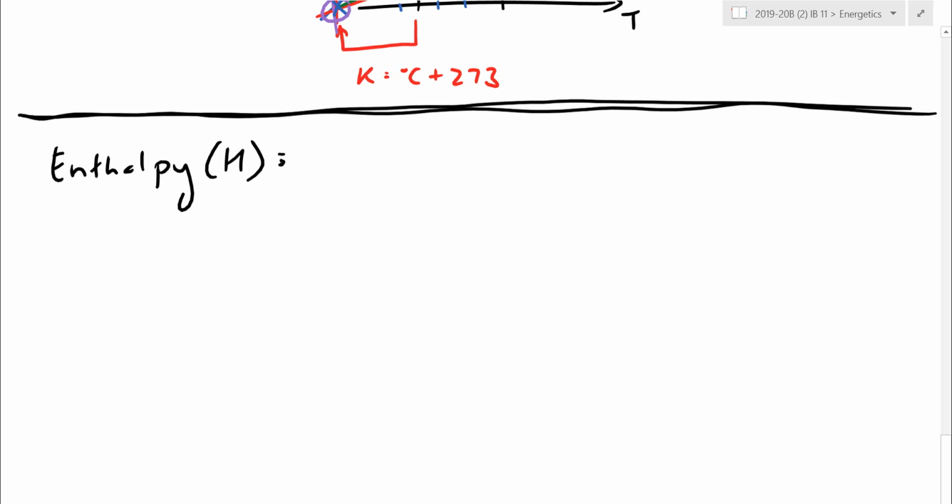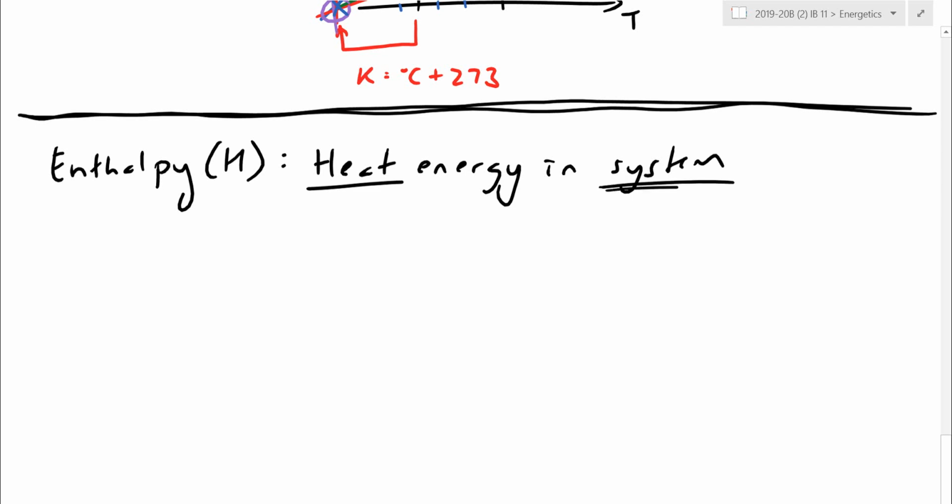Just like internal energy was the total amount of energy, all the different forms, for enthalpy we're going to focus merely on the heat energy in the system. Energy that is actually in the heat form, in the form of the average kinetic energy, and this is just the energy that's inside the system. The universe is way too big a place to study. I'm not going to bother trying to capture all the heat in the universe. I'm just going to say, well, you are these particles here.